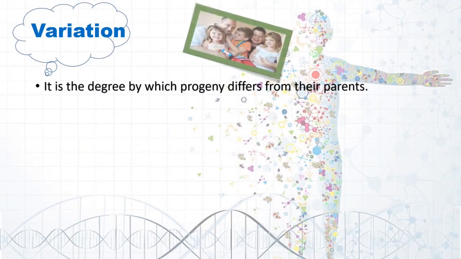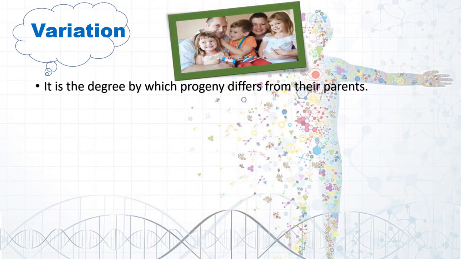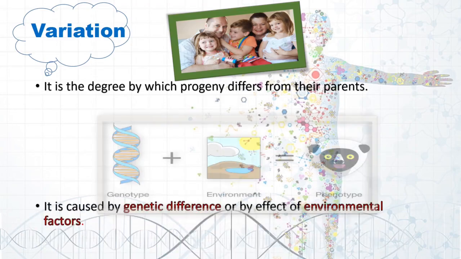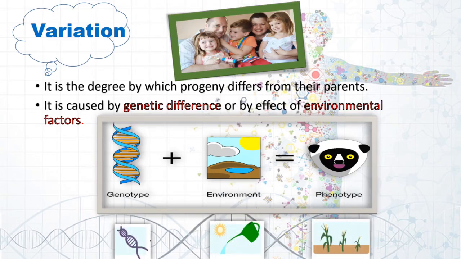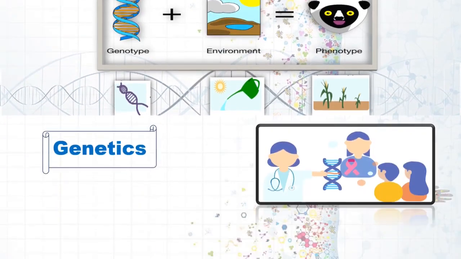Variation. It is the degree by which progeny differs from their parents. In a family, no two people are alike. This is variation. But what causes this variation? It is caused by genetic difference or by effect of environmental factors. An organism's genetic makeup and environmental factors together affect its physical appearance.